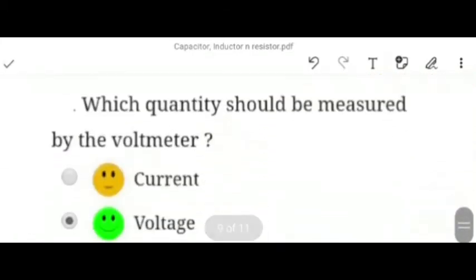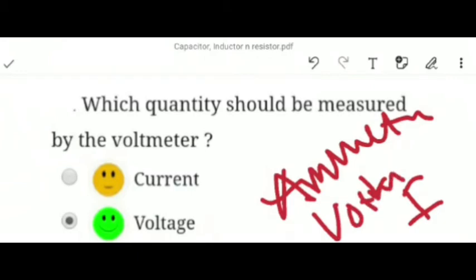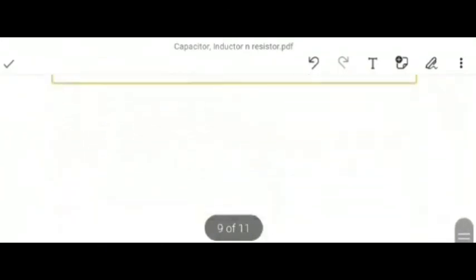Our next question is, which quantity should be measured by the voltmeter? It is a very simple question, because we have also discussed in our previous video that a voltmeter measures only voltage or potential difference, but an ammeter measures the current. We can write it as: ammeter measures current, but voltmeter measures V, voltage. So here our B option will be our correct answer. Now moving towards the next question.